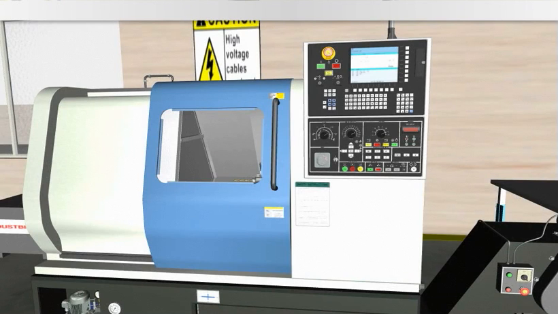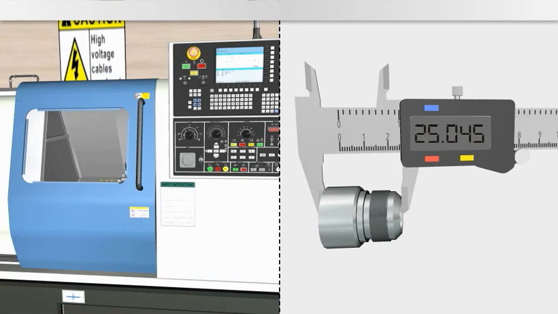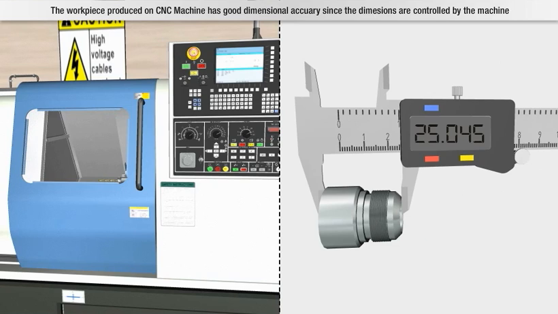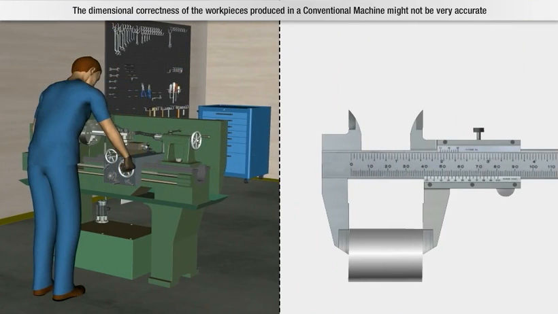Let's learn the difference between CNC machines and conventional machines on the basis of their accuracy. Accuracy. The workpiece produced on a CNC machine has good dimensional accuracy, since the dimensions are controlled by the machine. The dimensional correctness of the workpieces produced in a conventional machine might not be very accurate, since it depends on the operator skills.